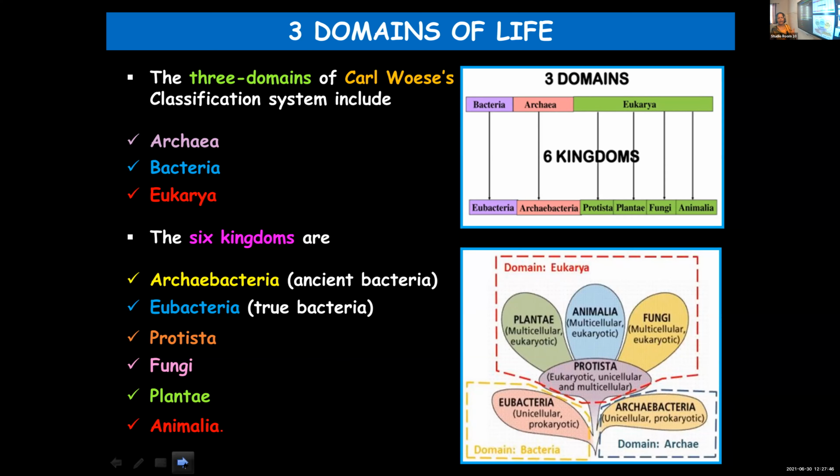Plantae, animalia, and fungi, all of them are multicellular and eukaryotic, whereas protista include unicellular as well as multicellular, but at the same time they are eukaryotic. Whereas eubacteria and archaebacteria, coming under the domains bacteria and archaea, are unicellular and prokaryotic.